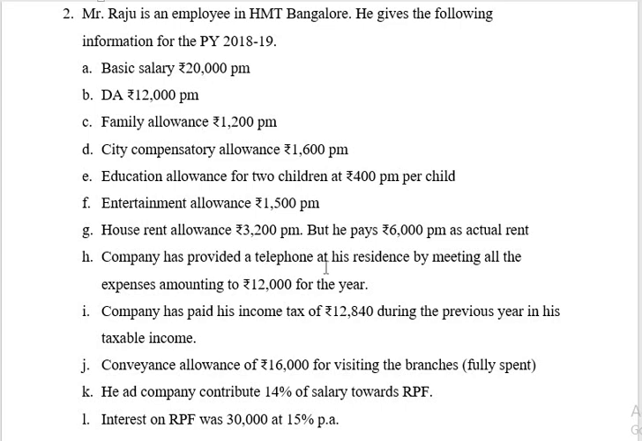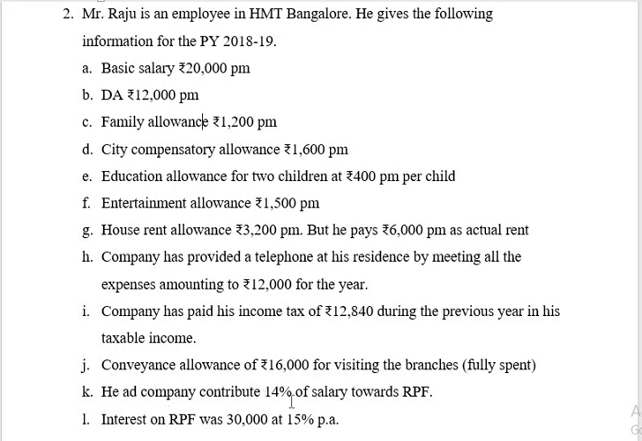Company has provided a telephone at his residence, so it is similar to the previous cases, so it is exempted because the nature of the place of the business is residence, the living area of the assessee. That should not be taken for the calculation. Company has paid his income tax of rupees 12,840, it is taxable. Conveyance allowance of rupees 16,000 for visiting the branches. For visiting the branches there is no raising of profit, therefore it is not taxable, it is exempted.